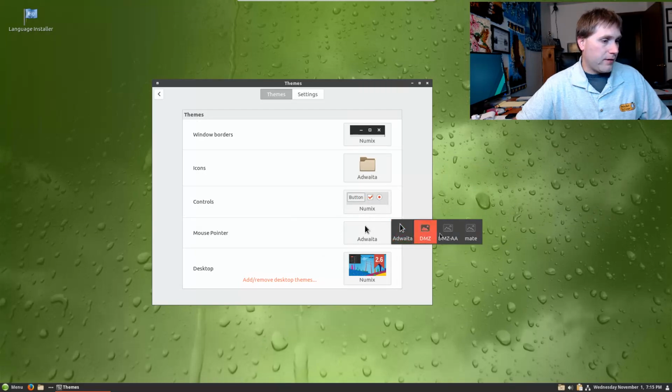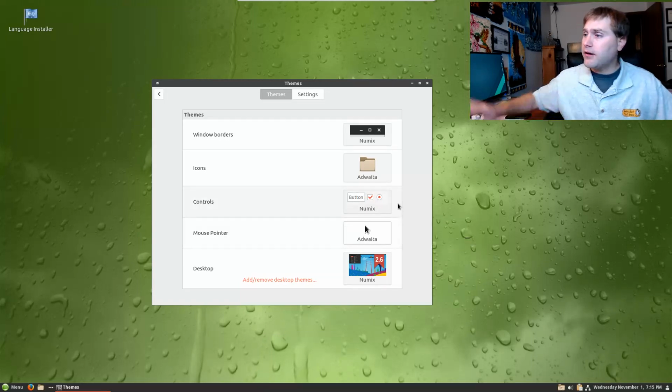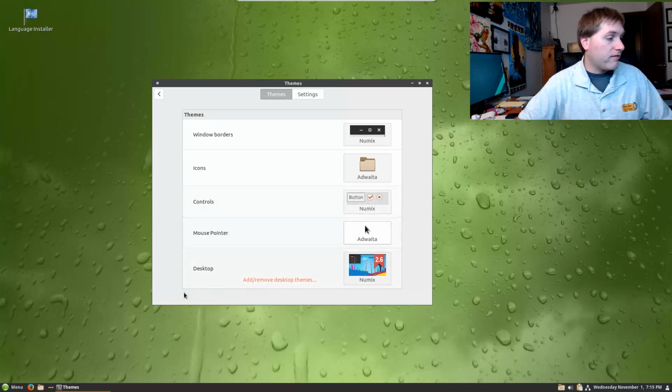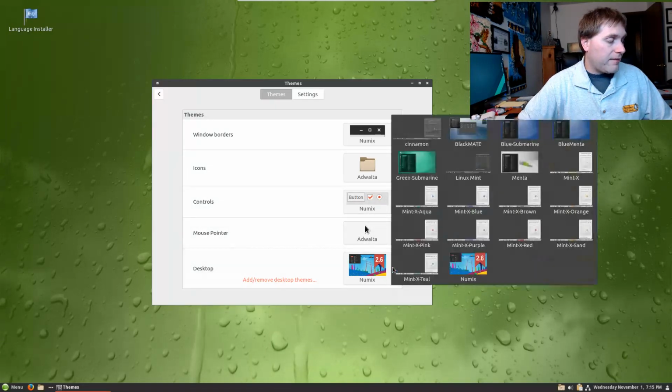And a couple different options here for the cursors. Cursors used to be a little bit bigger deal, although on the computer behind me here, I did update my cursors a little bit. And our desktop. So New Mix is the default. Looks like we do have good previews here. We have all the Mint ones I'd be used to seeing.